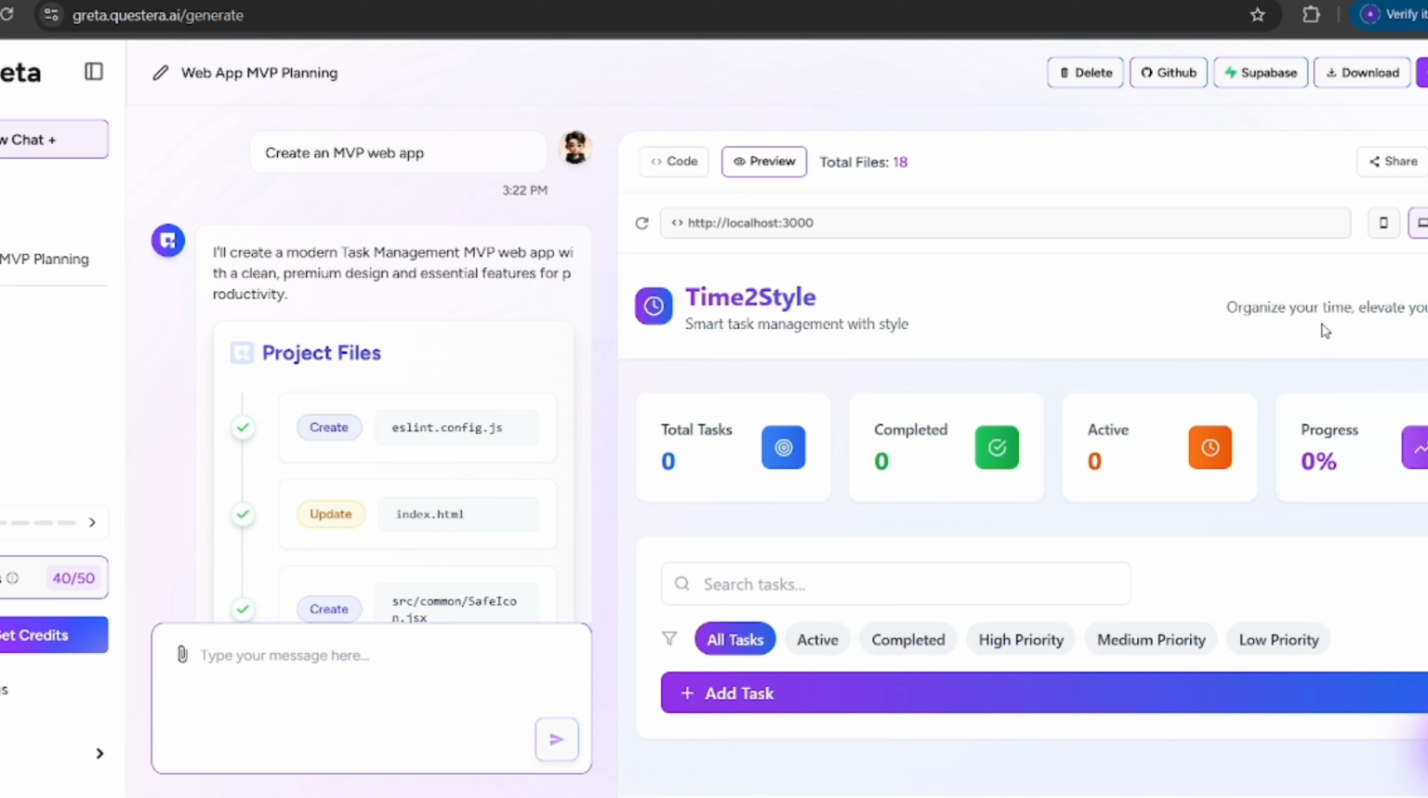You can customize it by yourself, and I made this one. I gave it the name Time to Style. It's my own startup.